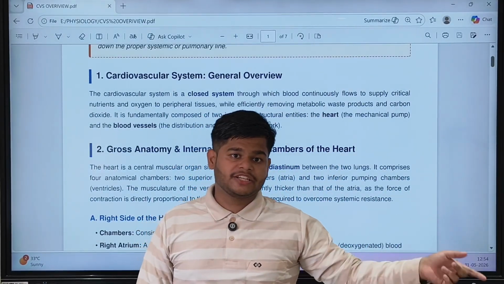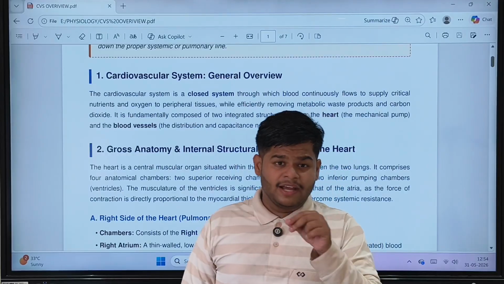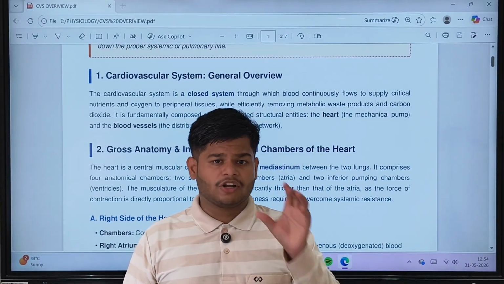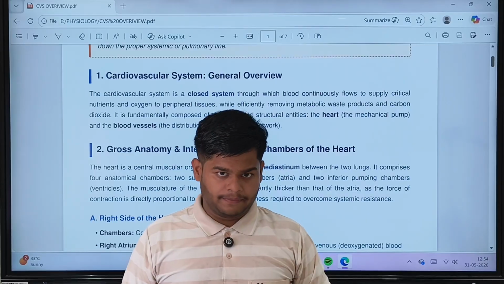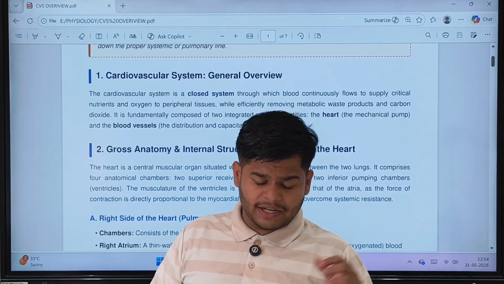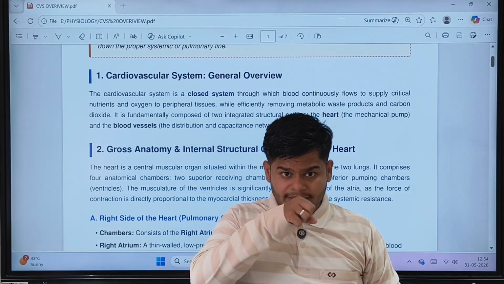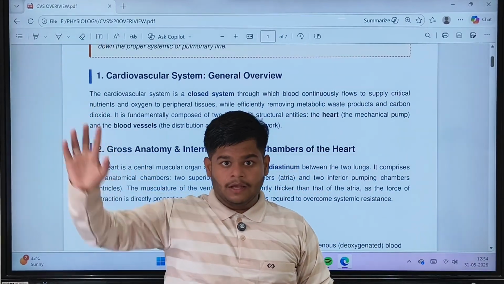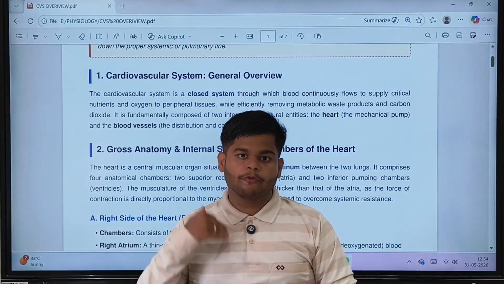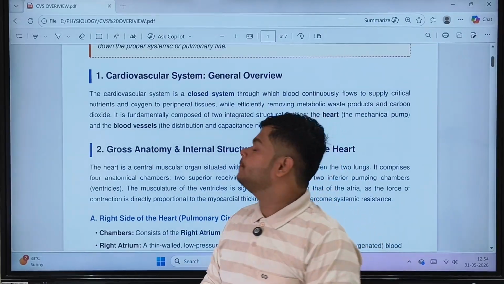We have learned the respiratory processes, ETS, Krebs cycle, all of which happen in the cell, and the cell gives out carbon dioxide. That carbon dioxide is taken by the bloodstream in the cardiovascular system and given out by the lungs, to detox and purify our human body.